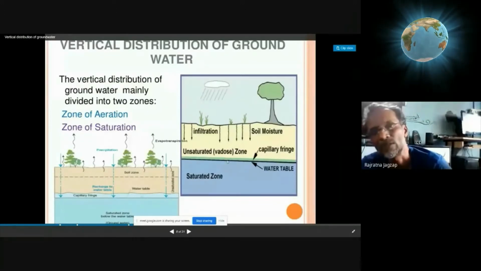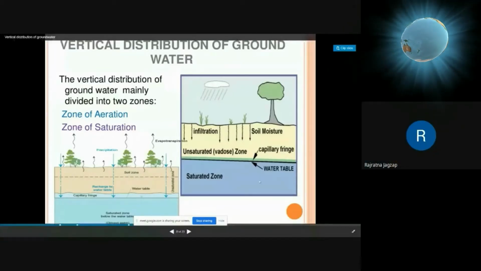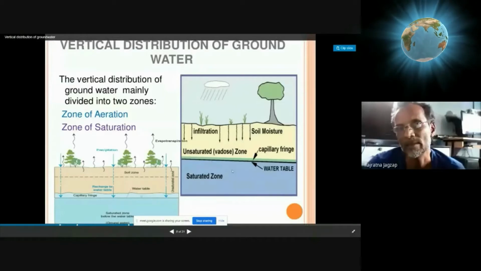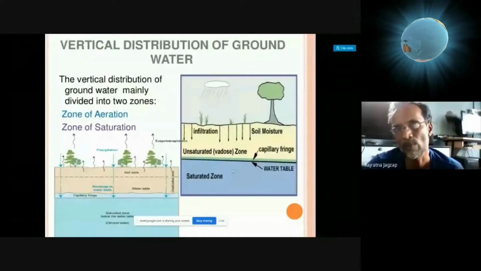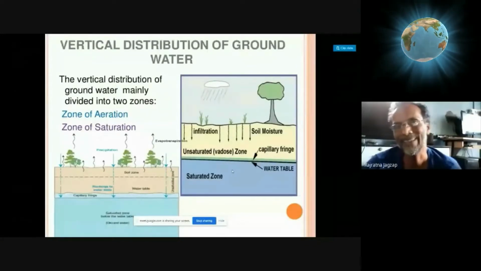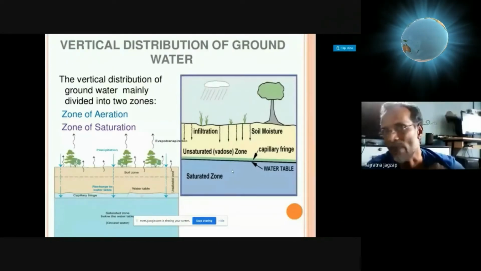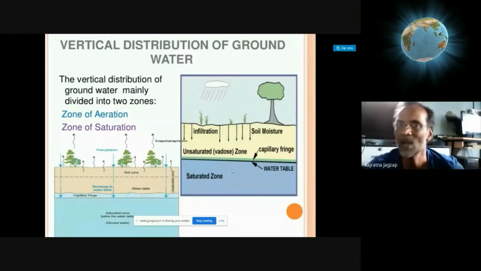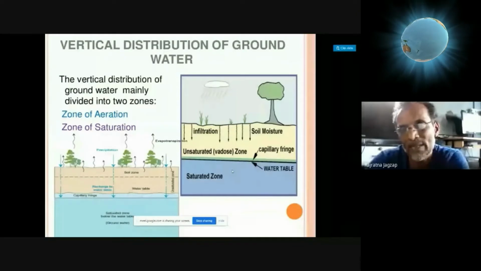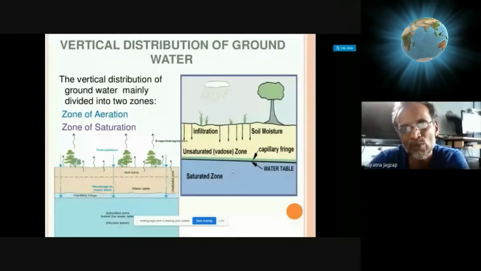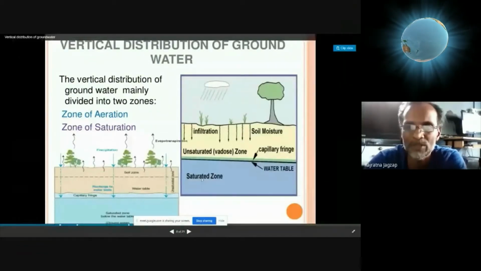In that situation, where all gaps are filled by water and there is no gap left behind, we can say that it is saturated or completely filled with water. Technically, we can say it is the zone or area or the part of rock formation below the surface where all gaps, all voids are filled up with water. That can be said to be the saturation zone. Those gaps are saturated by water, so it is called a zone of saturation.